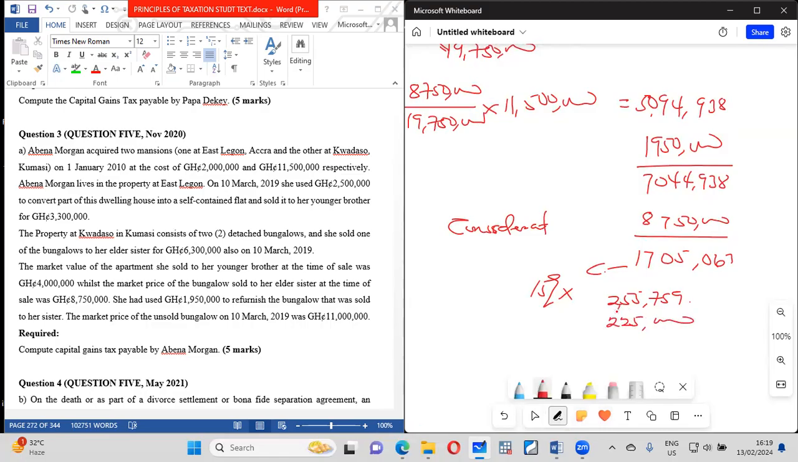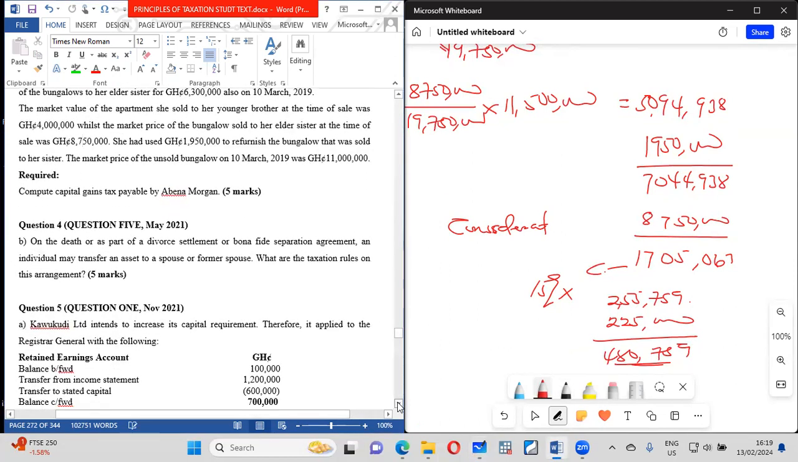So in the end, you add the two together. All right. So here will be, let me add plus 255. We have 480,759. So that's all. The total. That's all. So take your time. Go on and solve the rest of the question.